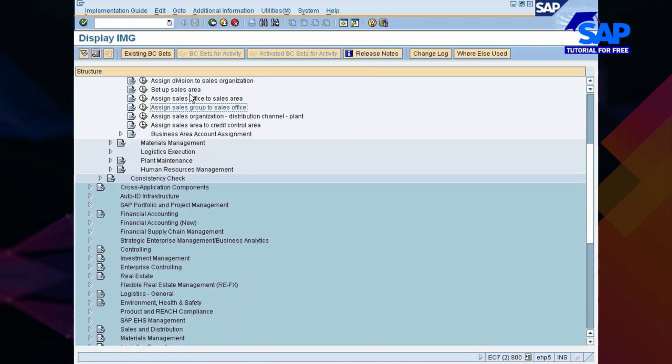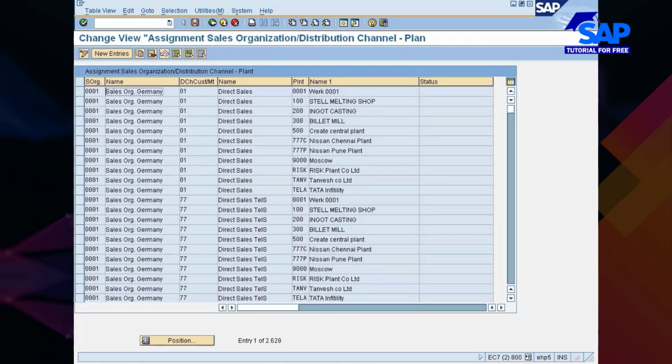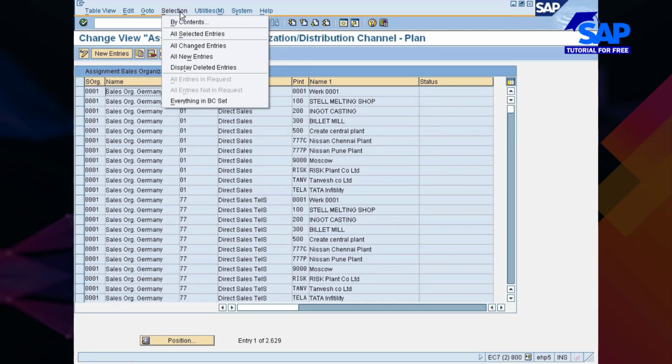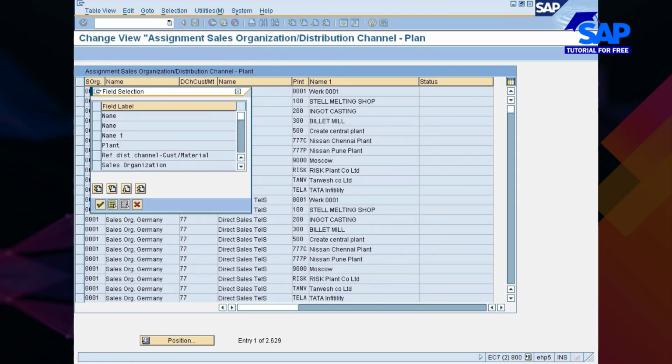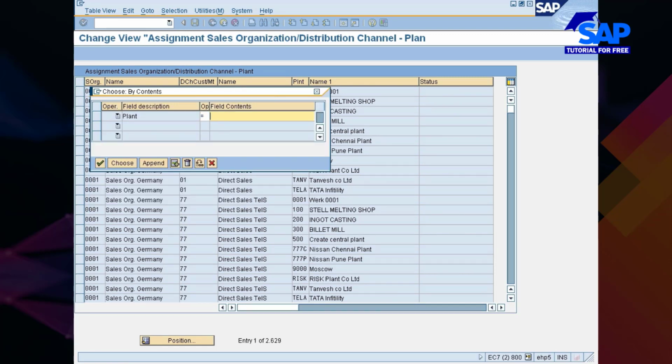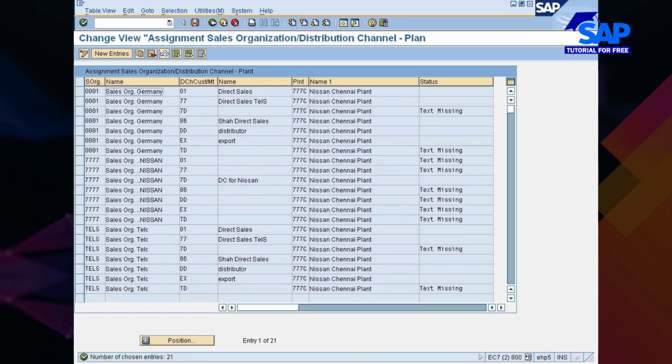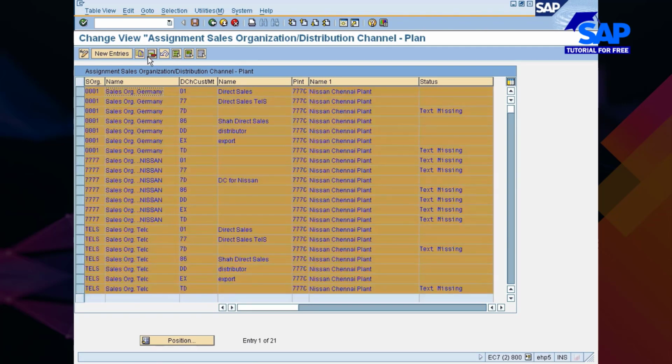Yeah, and now sales organization, distribution channel, and plant. This is also required. Okay, so here you remove the inconsistent entries. I think this is the last place where you remove the inconsistent entries. The plant is 777C. Choose. 21 entries.